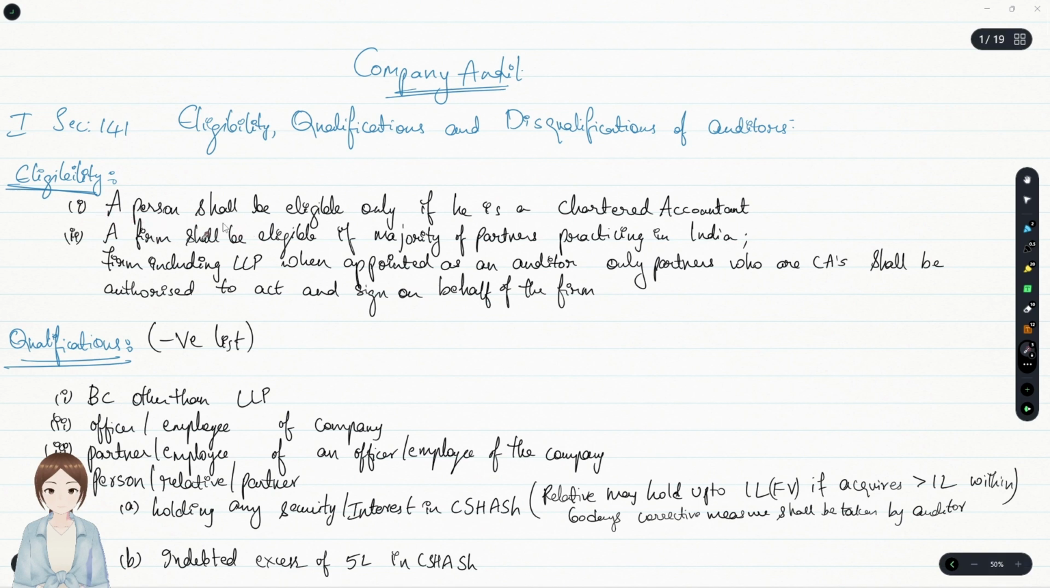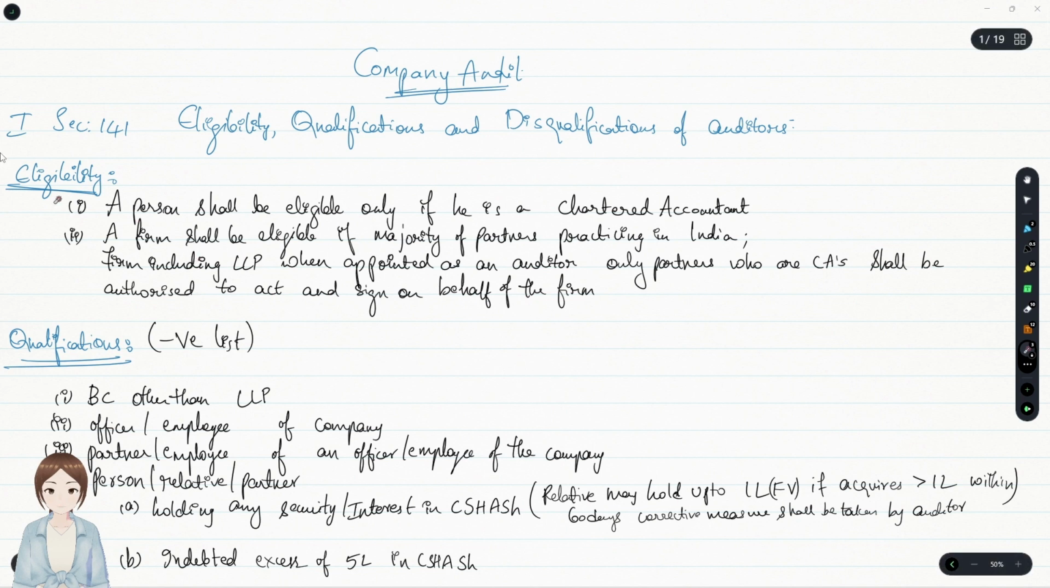A person who is proposed to be a statutory auditor shall be eligible only if he is a chartered accountant. A firm, any firm, shall be eligible if the majority of its partners are practicing in India. The firm, including an LLP, when appointed as an auditor, only partners who are chartered accountants shall be authorized to act and sign on behalf of the firm.